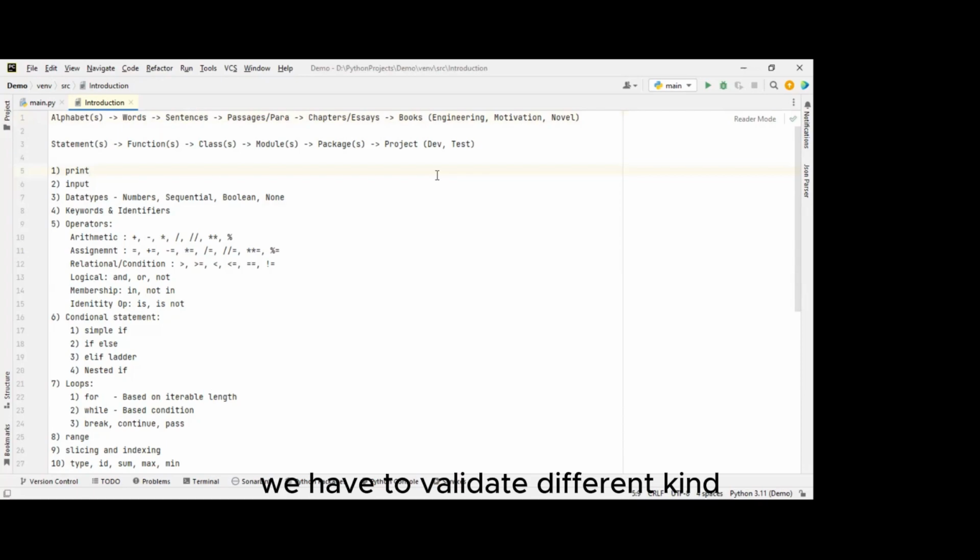We have to validate different kinds of tests. Not only the right username and wrong password, but different types of usernames and different types of passwords: wrong passwords, right passwords. Then we also have password rules. Sometimes there are rules to set the password. It might need one uppercase alphabet character, one lowercase letter, one special character, and some numeric, a kind of combination. So we have to try out all these password combinations to see whether they work or not.